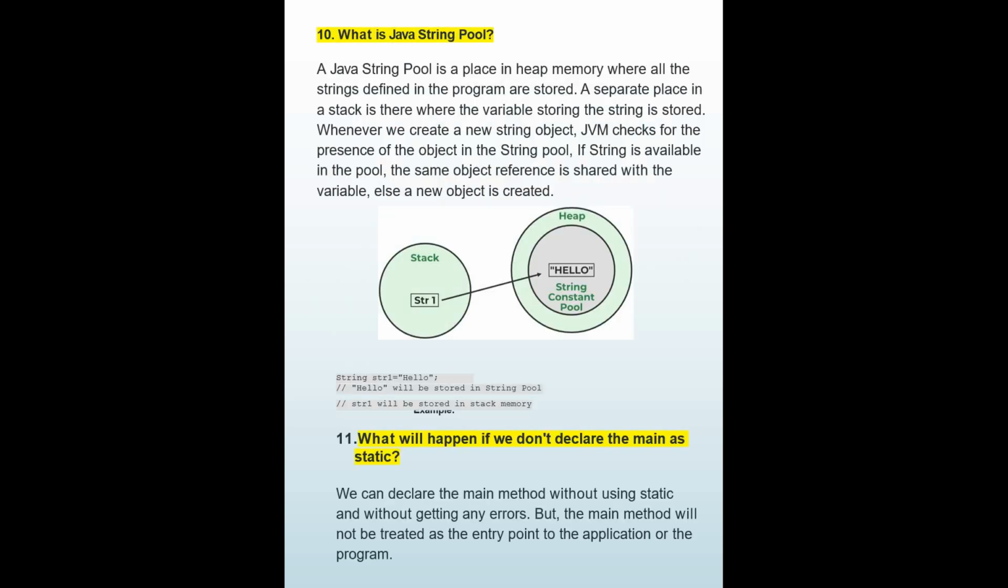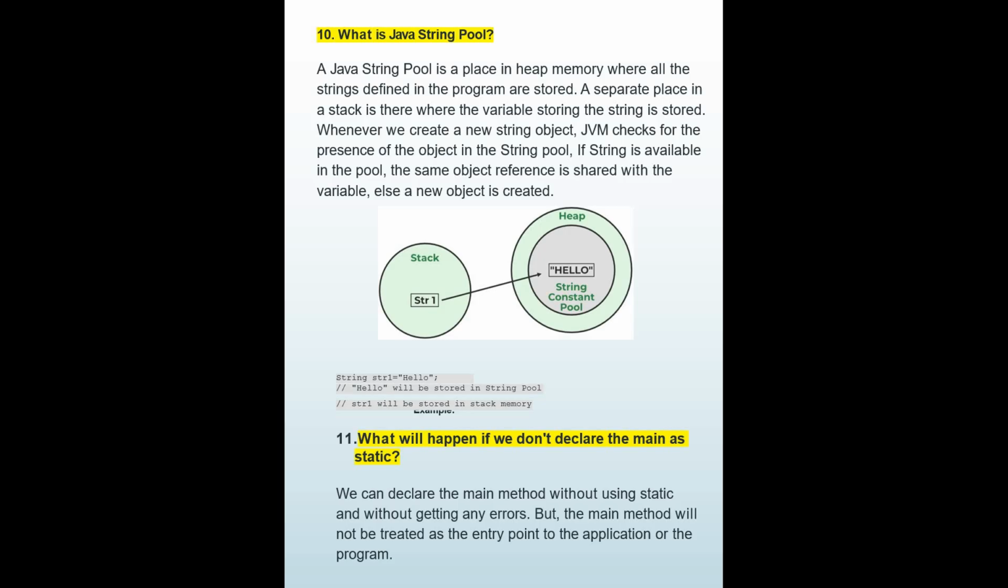Now we have the string pool concept, right? We need to understand what goes where, in the stack and in the pool. So the Java string pool is a place in heap memory where all strings defined in a program are stored. A separate place is the stack, wherein the variable storing the string is stored. Whenever we create a new string object, JVM checks for the presence of the object in the string pool. If a string is available in the pool, the same object reference is shared with the variable, else a new object is created. Clear?